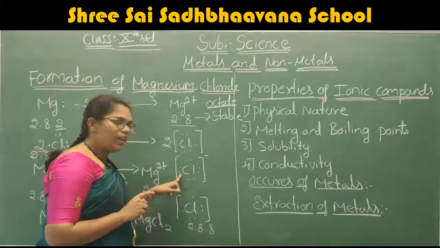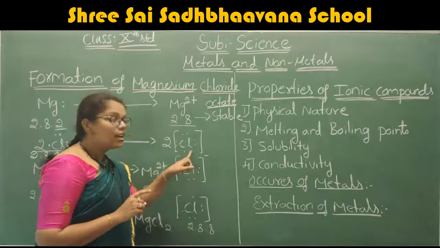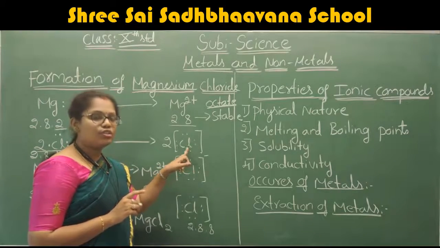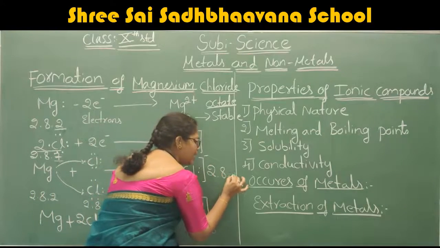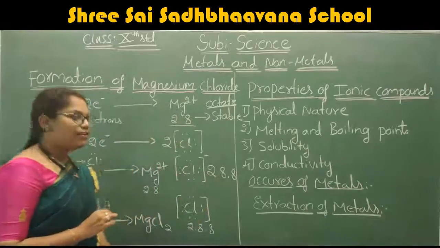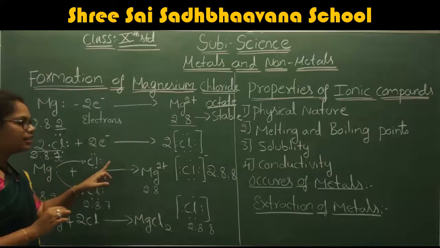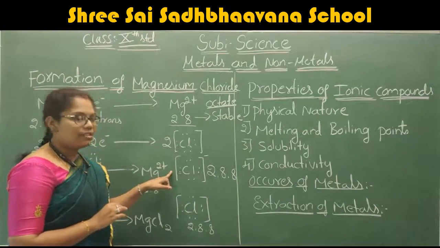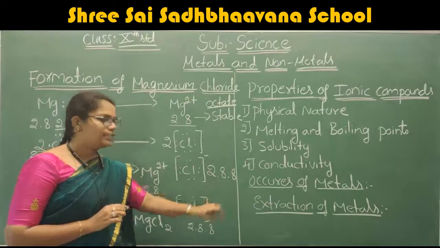After the addition of the 2 electrons, one for this chlorine and one for this chlorine, the electronic configuration of this chlorine is 2, 8, 8. First it is 2, 8, 7, but after getting the electrons, it attains the electronic configuration of 2, 8, 8.